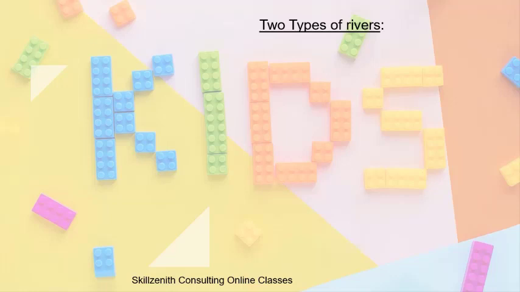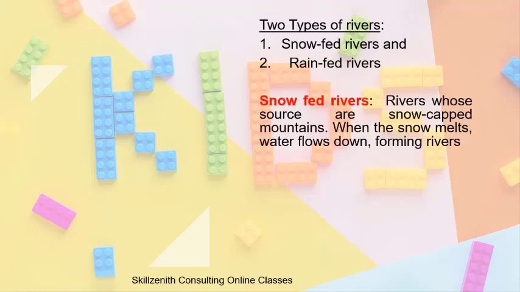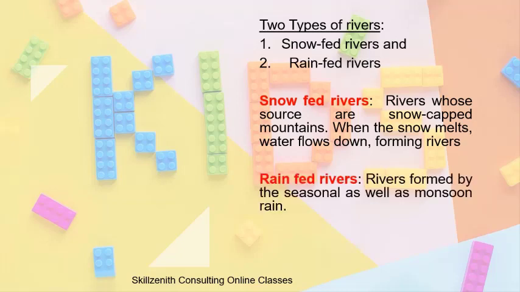There are two types of rivers, snow-fed rivers and rain-fed rivers. This classification is based on how a river is formed. Snow-fed rivers are rivers whose source are snow-capped mountains. So when the snow melts, water flows down forming the rivers. The snow gets converted to water and it flows down, thus becoming a river.